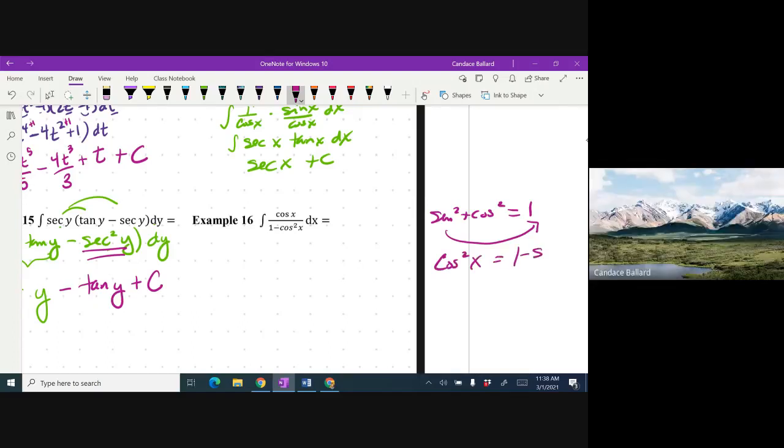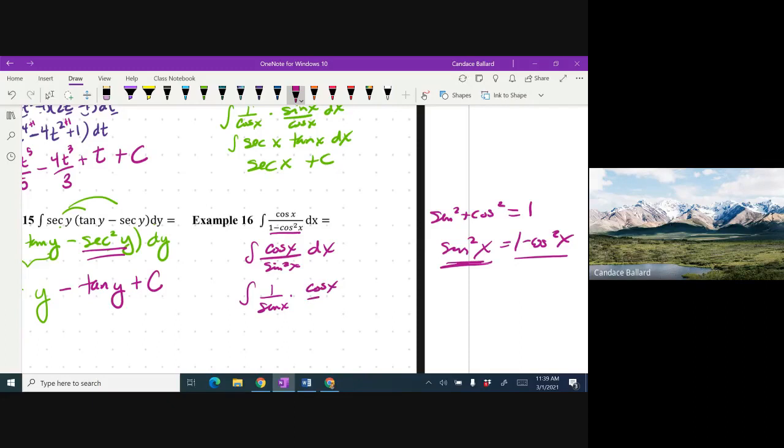Equals 1 minus, I did that wrong. I wanted the cosine to go over, not the sine. Let me try that again. So cosine, now I'm going to do the same thing again. Watch. All right, so it's sine squared x equals 1 minus cosine squared x. So I can take and replace this piece with sine squared. So let's do that. Cosine of x over sine squared x. And then I'm going to do something similar to what I did in the earlier one, like in 14. 1 over sine x times cosine x over sine x. So all I did was manipulate the trig a little bit.